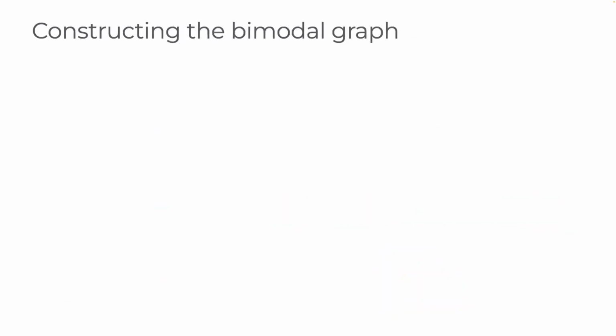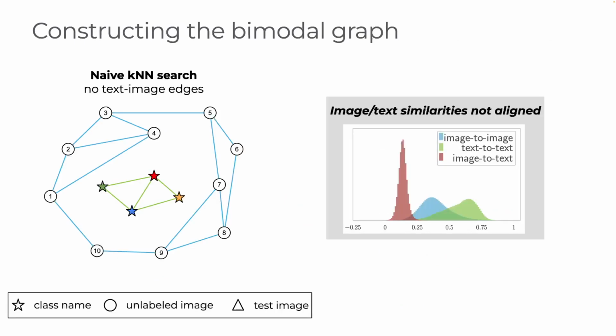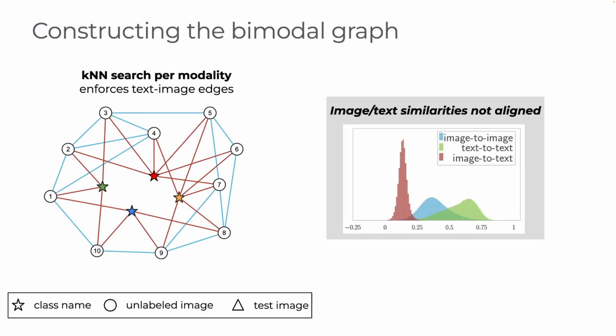Let's have a look at how to construct the graph. A usual approach is to use a KNN search. However, because of a known modality gap where image and text similarities are not aligned, naive KNN search fails to connect nodes of different modalities. To solve this, we propose to perform KNN search separately per modality, searching first from image to image and then from image to text. This way, we enforce edges between modalities. However, because of the misalignment of similarities, we additionally propose to weight the edges that connect image and text modalities.